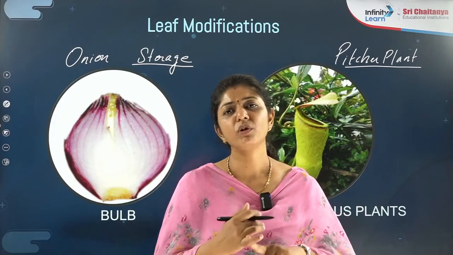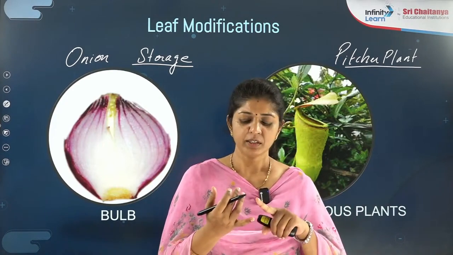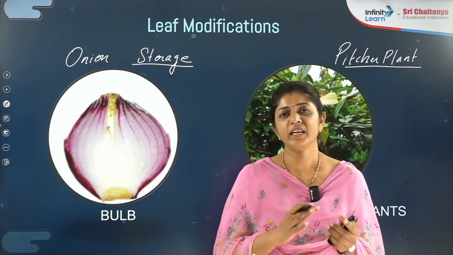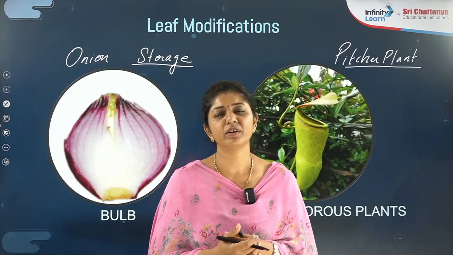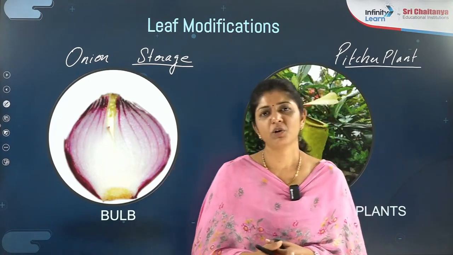Do revise the full vegetative morphology. We have already completed the root part, the stem part and the leaf part. We are done with the vegetative morphology. In our next class, we are going to start with the reproductive morphology. That's all for today. Thanks a lot, students.